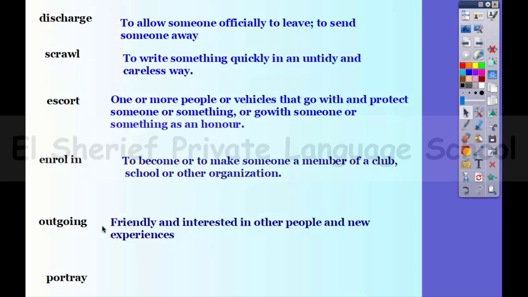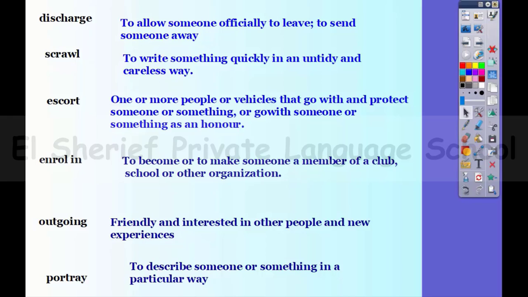He likes to make friends with other people. So friendly and interested in other people and new experiences. Here we have portray. So portray means to describe someone in a piece of writing or in a film. So to describe someone or something in a particular way.